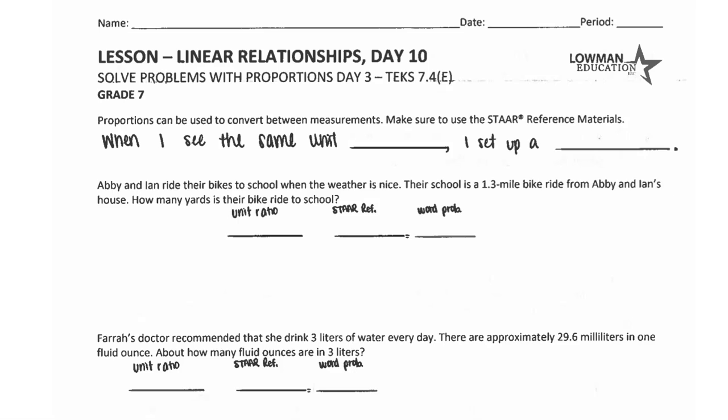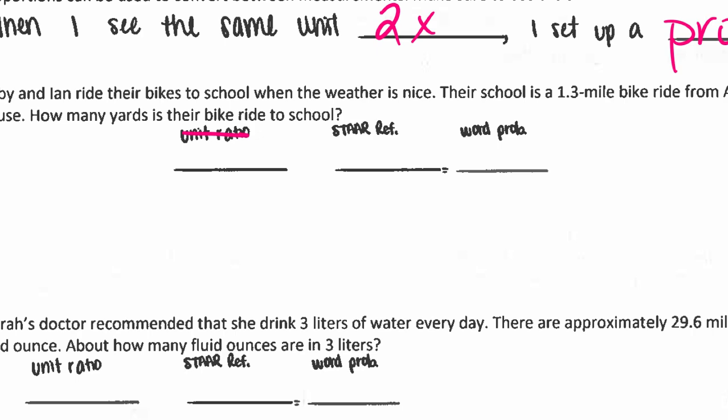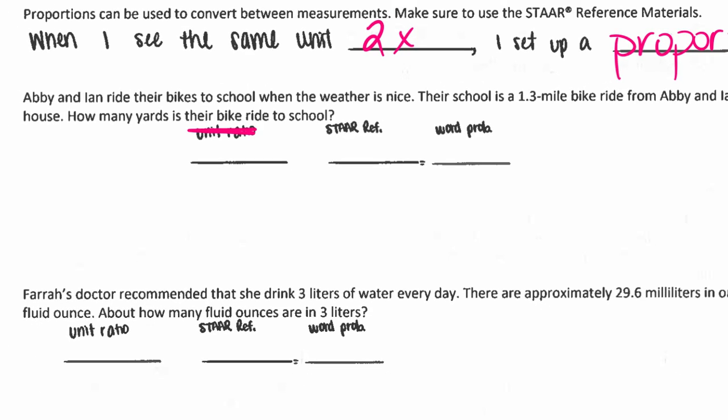All right, so reminder, whenever I see the same unit twice, that means just 2 times, we're going to set up a proportion. Those are those nice little things where we use words first. If you use your words first, it's much easier. So, what is this nice little thing talking about? What are the 2 things we're talking about?